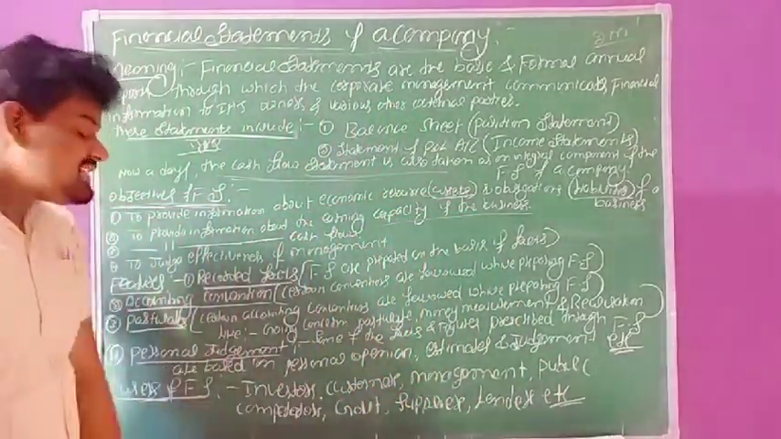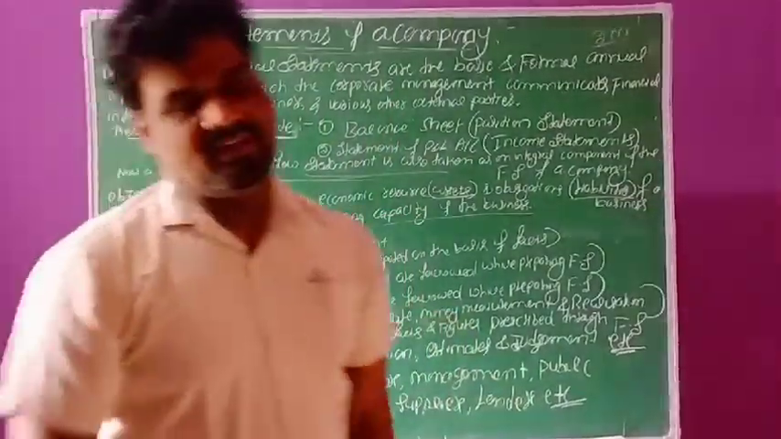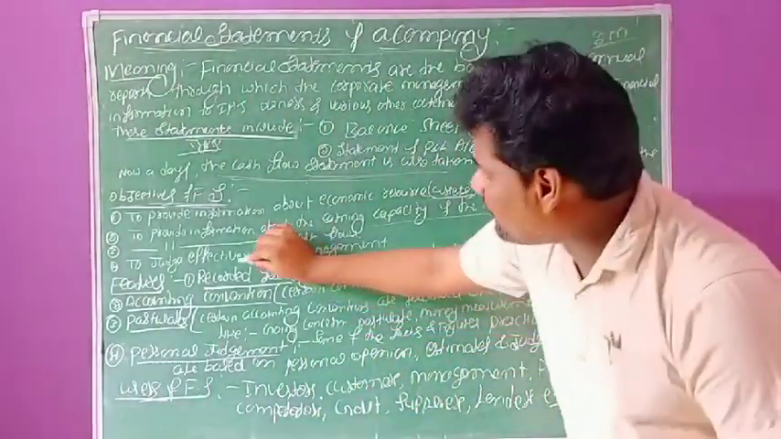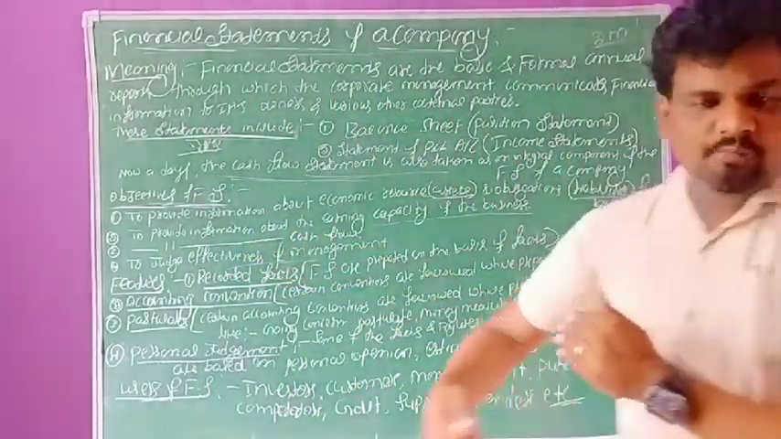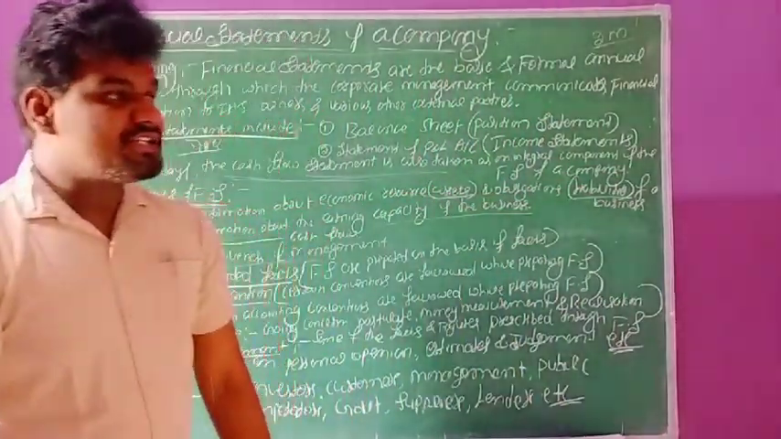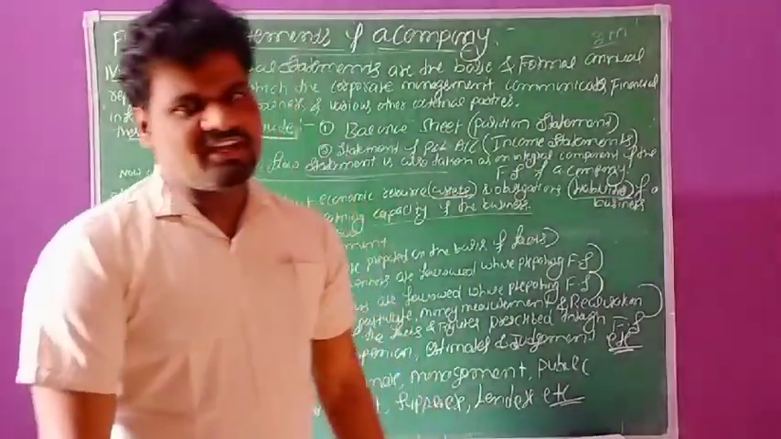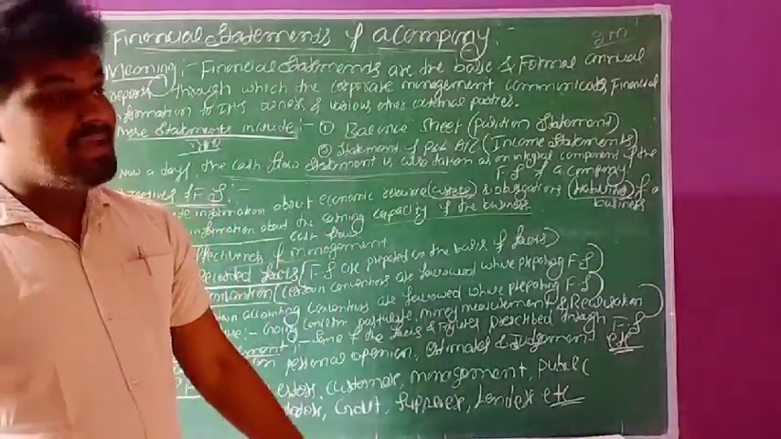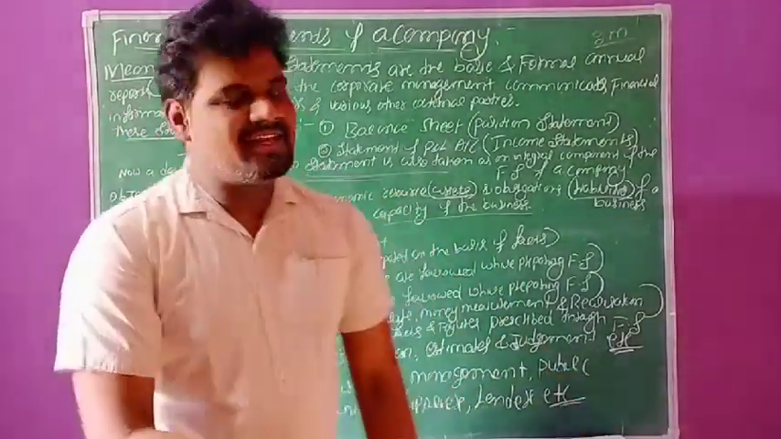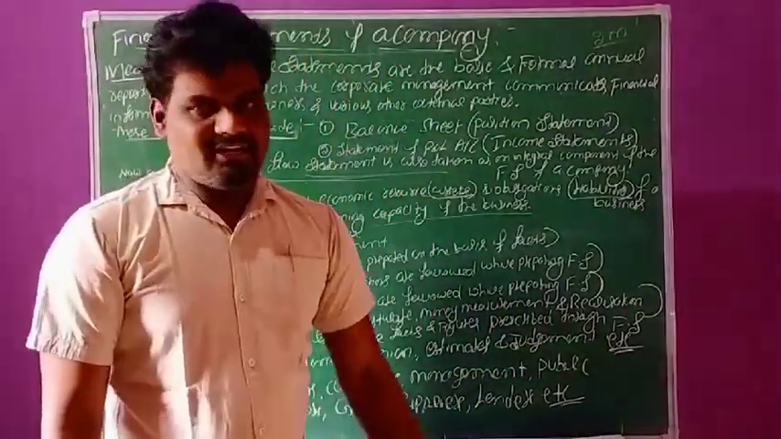The next objective is to judge effectiveness of management. Here, effectiveness of management means the quality of production of goods. This we can easily ascertain at the time of preparation of financial statements. So what is the management, and what are the various circumstances they are taking? These things we can ascertain at the time of preparation of these financial statements.